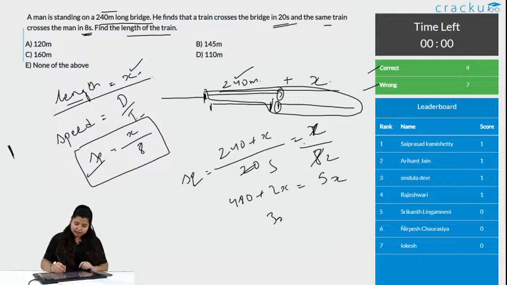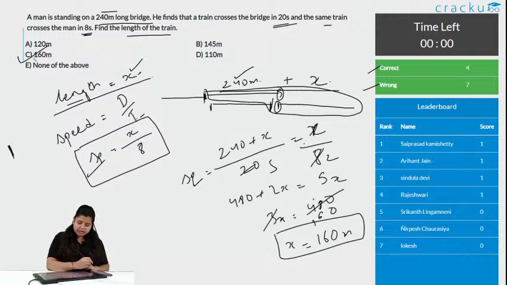Just take it this side, you will get 3x is equal to 480. So x is equal to 160 meters. We have our answer. Option C is the correct answer, and 4 people got this correct. Whenever we are talking about crossing the bridge, we take the head of the bridge and the tail of the train and combine both the distances. So, it is 240 plus x.